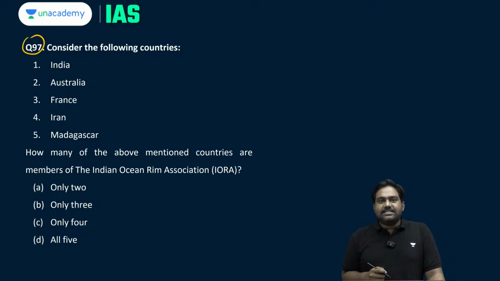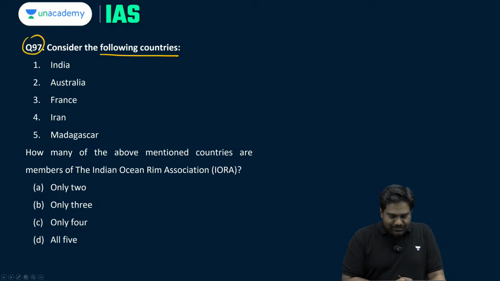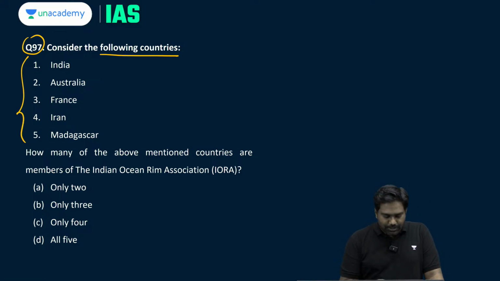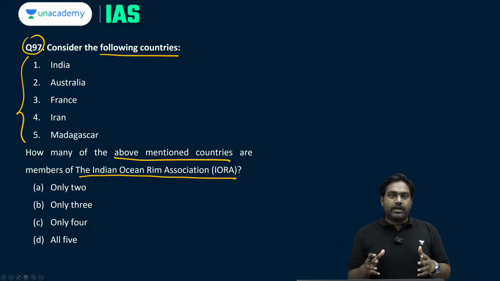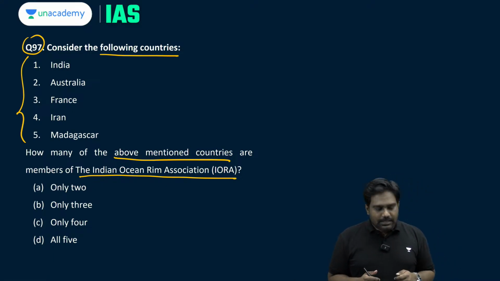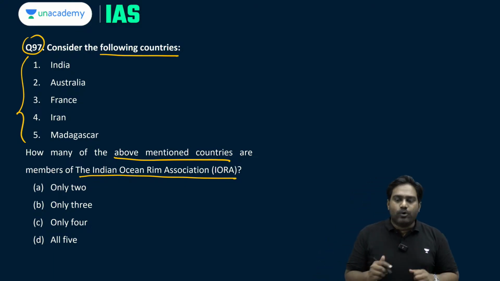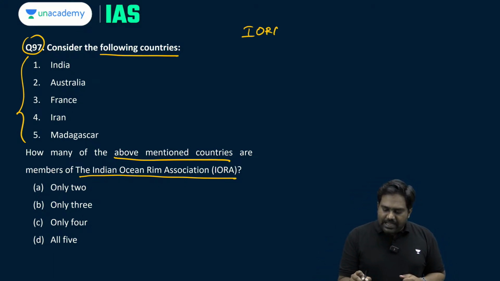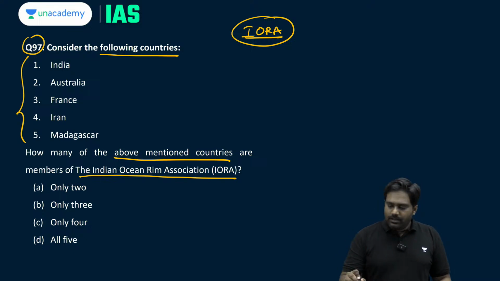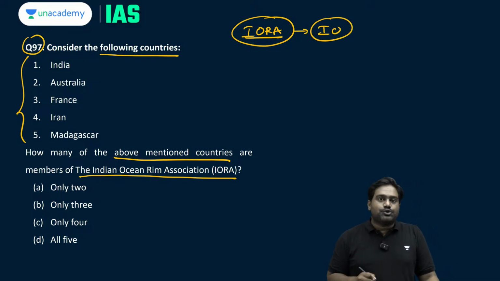Next, question number 97. Consider the following countries. 5 countries are mentioned. How many of the above mentioned countries are the members of the IORA, Indian Ocean Rim Association? India, Australia, France, Iran, Madagascar. What is IORA? IORA is a very important regional grouping focused on the Indian Ocean.